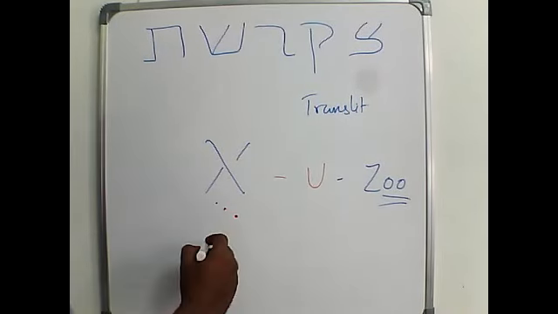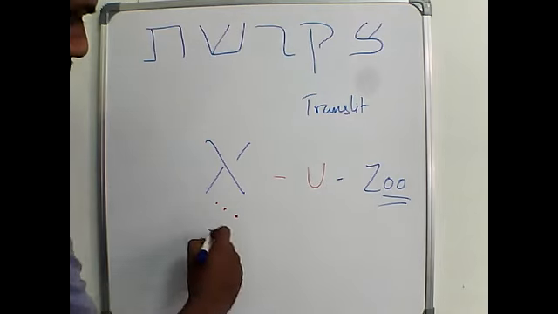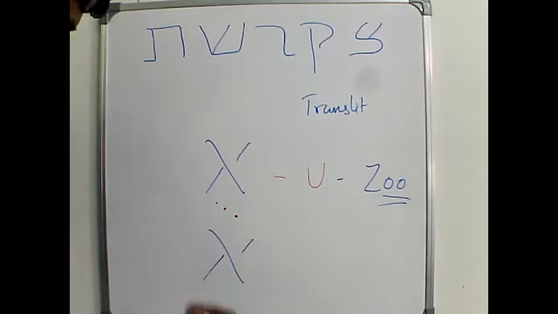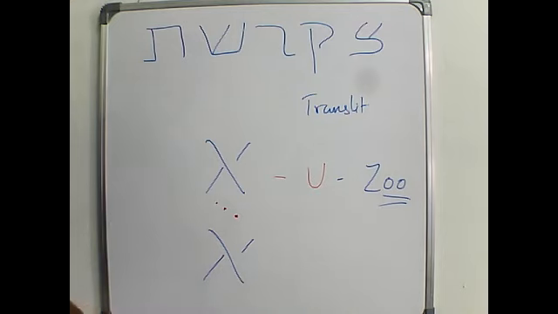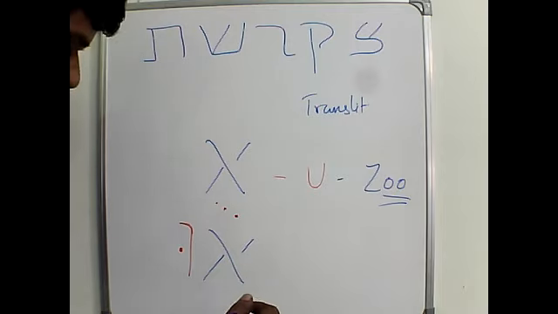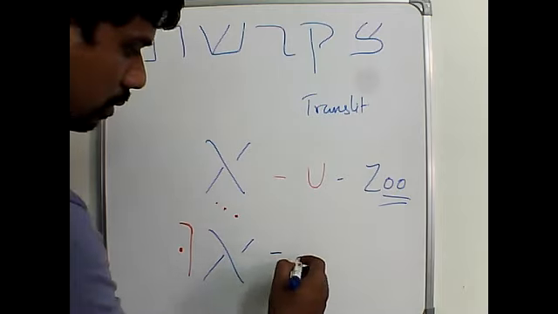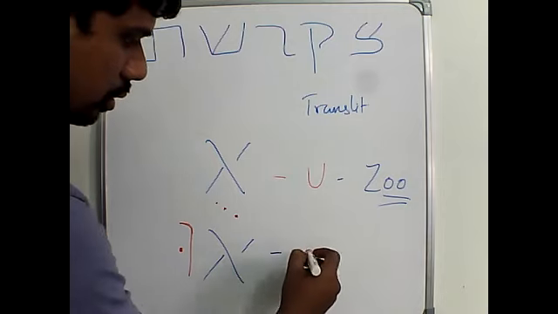And the another similar vowel is this vowel called shuruk, and this also has the same similar sound.